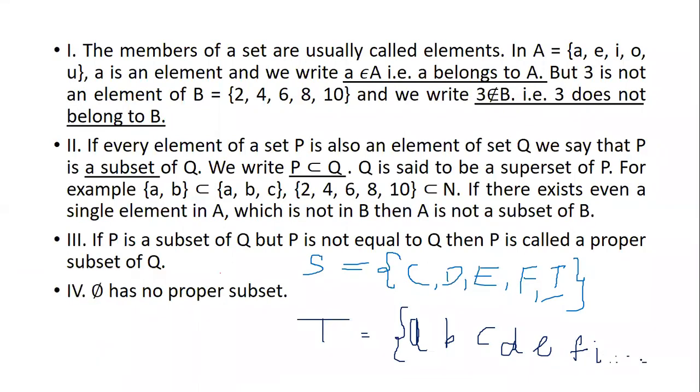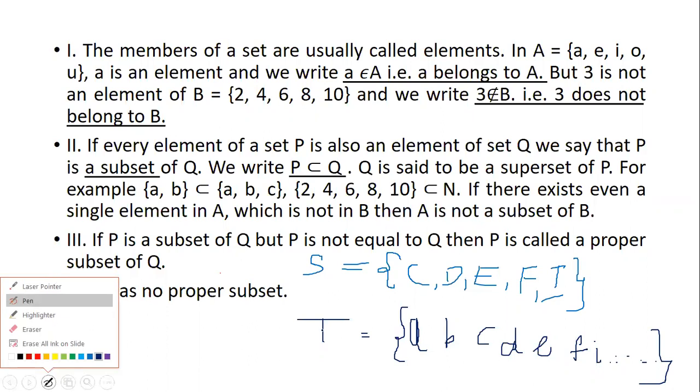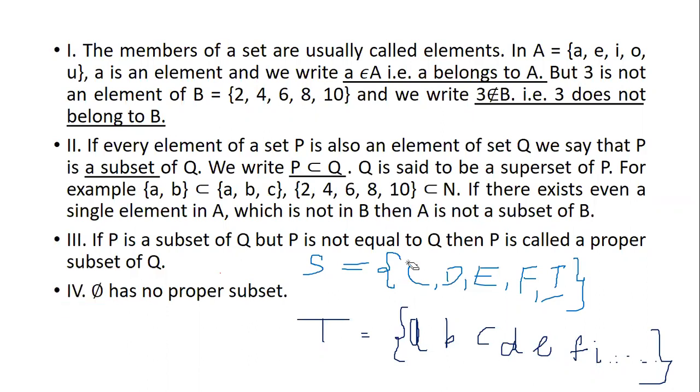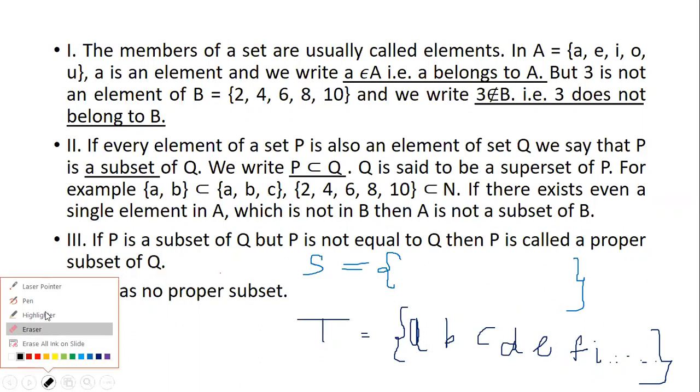It goes till Z. Now, can you tell me which is the subset and which is the superset? Which is the subset here? And which is the superset?